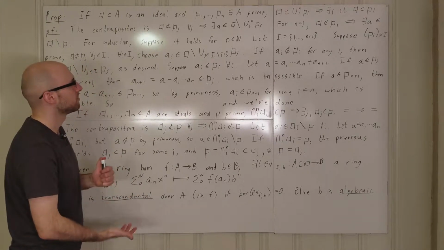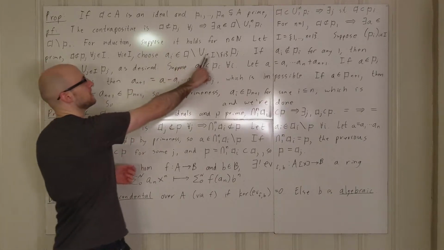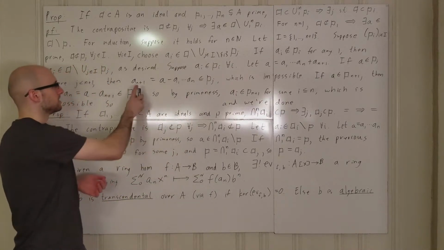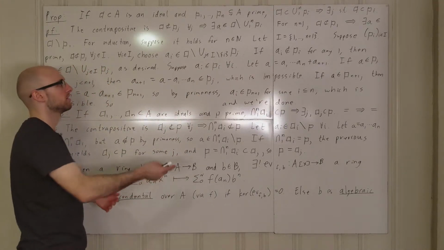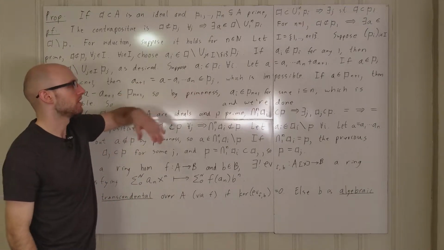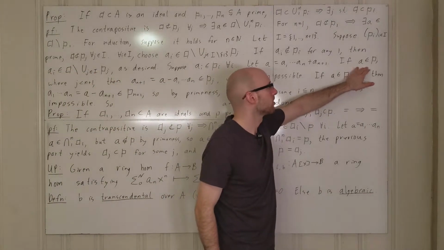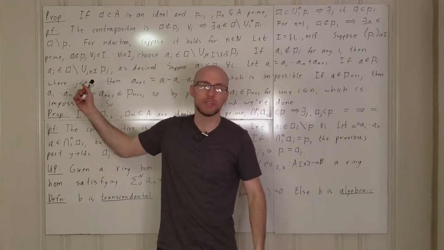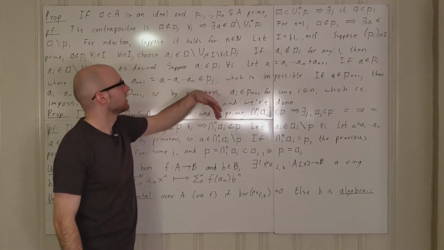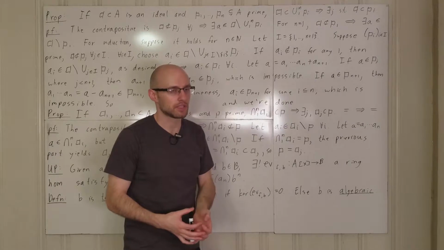But that's impossible because we've chosen AN plus 1 to not be in PI for any I which is not n plus 1, in particular for I equals j. So we chose AN plus 1 to not be in PJ, and so we have a contradiction. If A were in PJ for any j less than or equal to n, then we'd get a contradiction, and therefore A cannot be in PJ for j less than or equal to n.